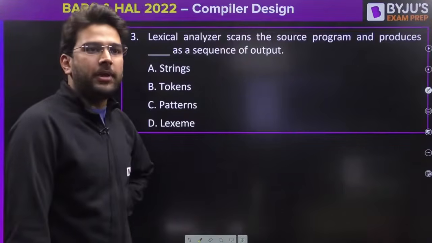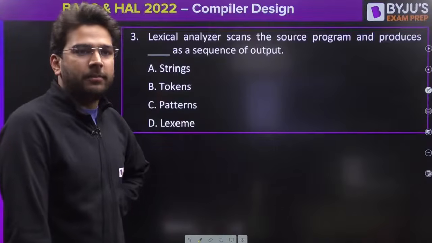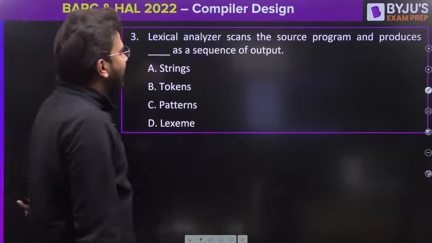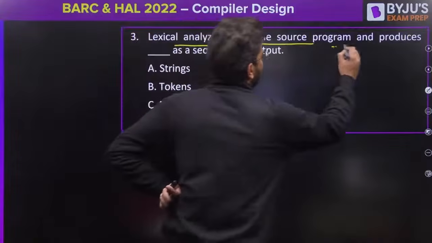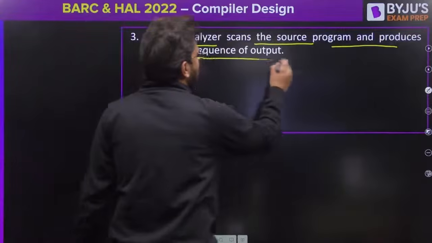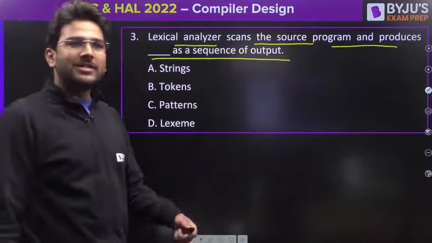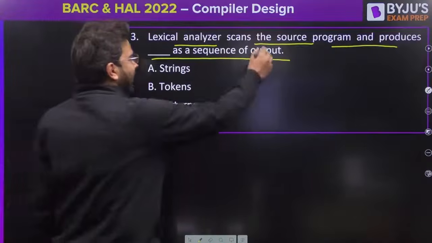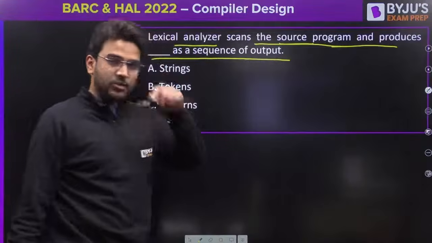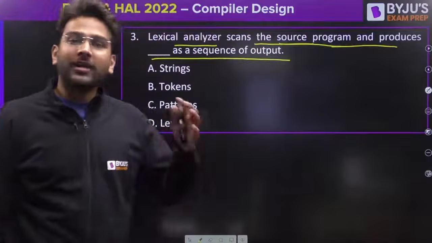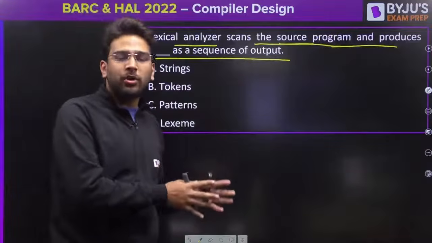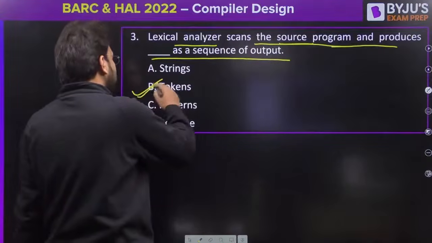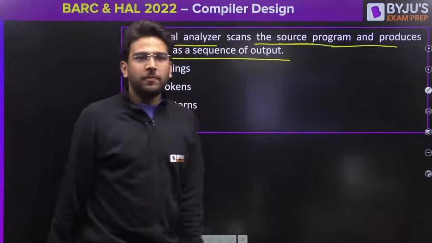Yes, Shubham is saying B, Sobhagya is saying B, Pooja B, Nishant B. Okay, so let's read the question. A lexical analyzer scans the source program and produces dash as a sequence of output. So what does it scan? It scans the source program. It identifies all the lexemes you have, and for those corresponding lexemes, it generates the stream of tokens, right? So B is the correct answer for this question. Is it clear to all of you?